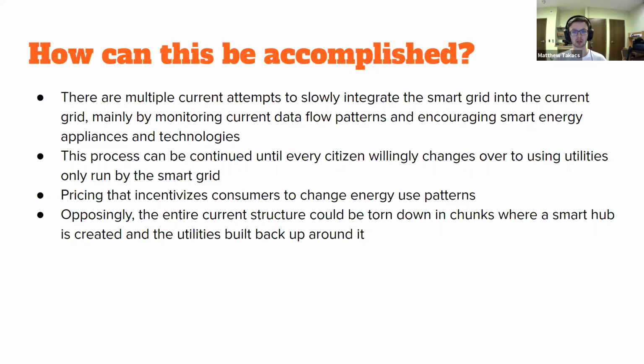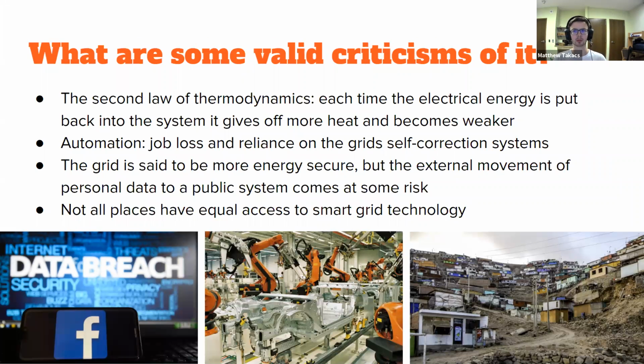Opposingly, the entire current structure could be torn down in chunks where a smart hub per region is erected and the utilities are built up back around it. Think of this as how they repair highways in chunks. They block off a few lanes, repair it, and move on to the next section. This could ultimately cause some traffic jams energy wise, but it's an interesting trade-off. What are some valid criticisms of the smart grid?